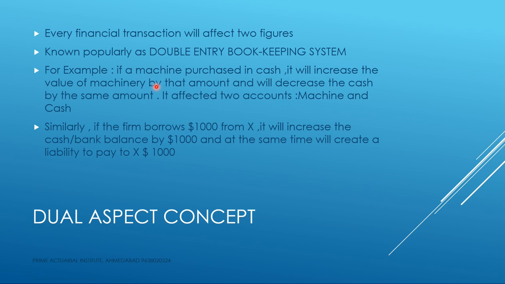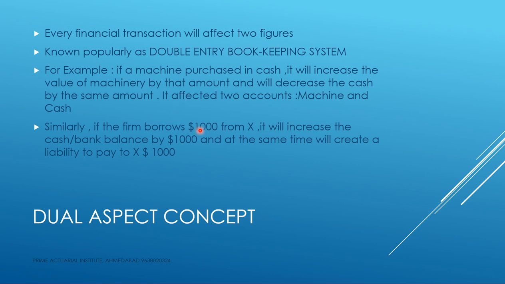At the same time, the cash or the bank balance will go down by 20 lakhs. So two accounts are affected. One is machinery, gone up. Another is cash or bank, which has gone down. So gone up or gone down is different, but the two accounts are reflected. One is cash, another is machinery. So two figures are reflected here.